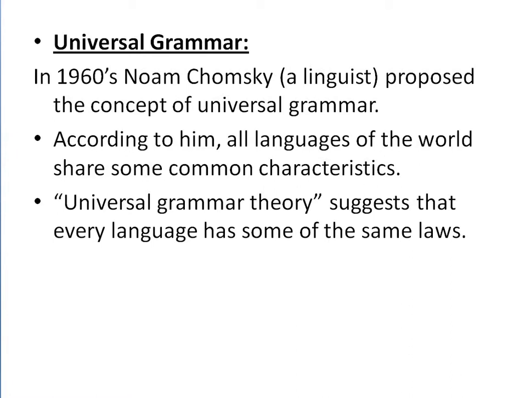Just because of imitation they do not learn the language, they have something already in their mind. For example, the word pen: a child learns to pronounce the word pen, but the sounds p, e, and n are already embedded in his mind.